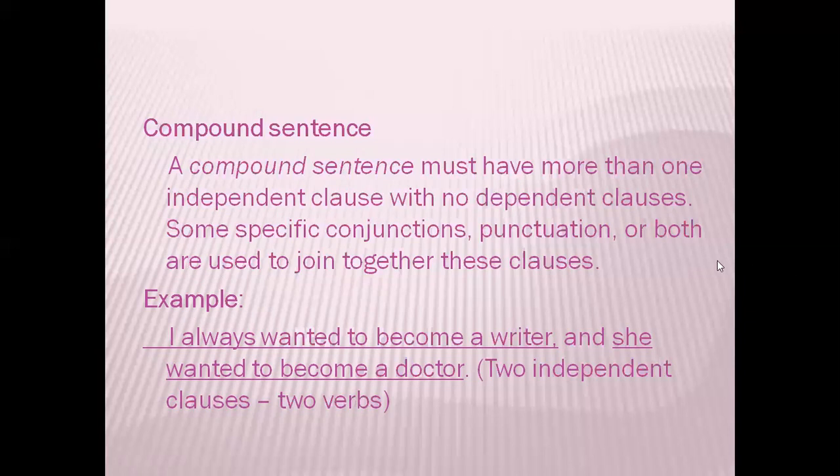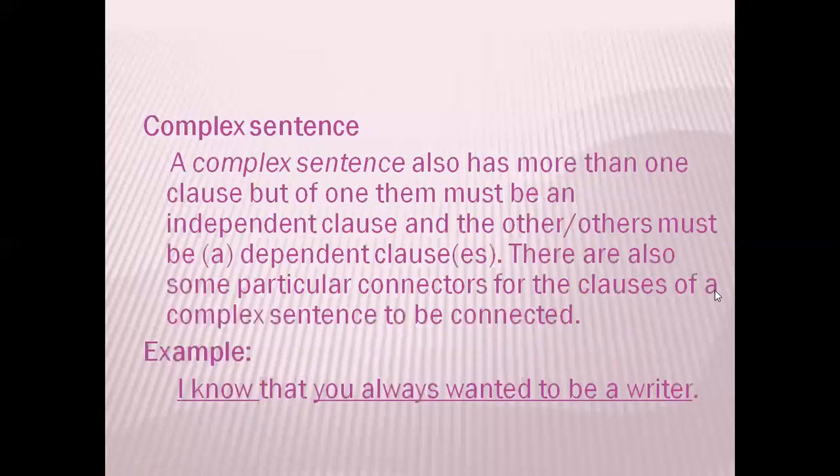That is what compound sentences are, that it is joined by conjunctions and punctuations. Conjunctions, punctuations, or both. Now, let us move on to the other type of sentence which is based on structure. Complex sentence. A complex sentence consists of an independent clause plus a dependent clause. What is a dependent clause? A dependent clause starts with a subordinating conjunction or a relative pronoun and contains a subject and verb, but does not express a complete thought.